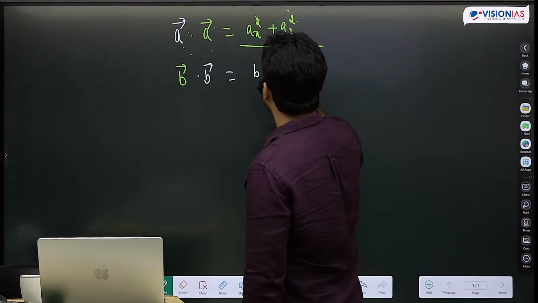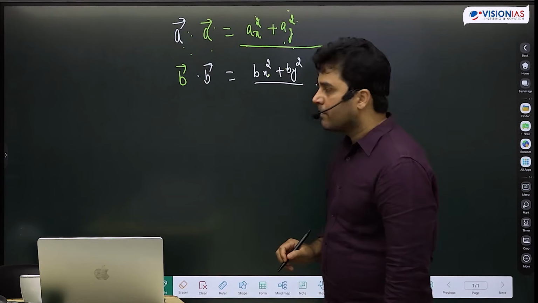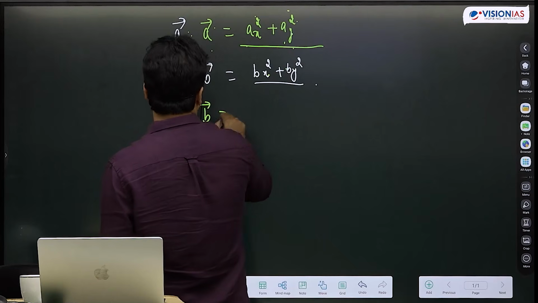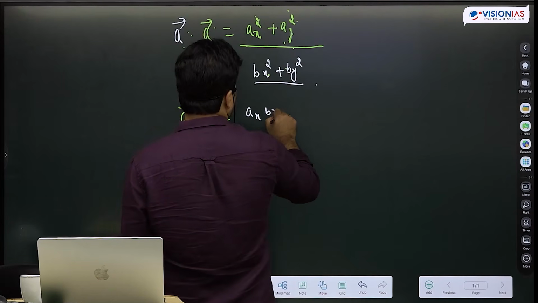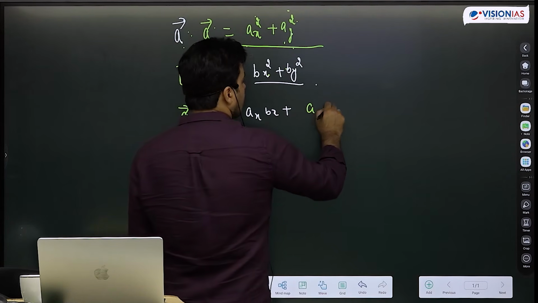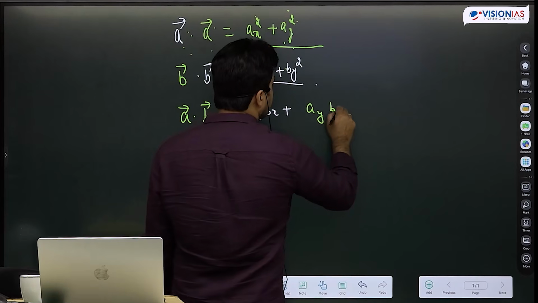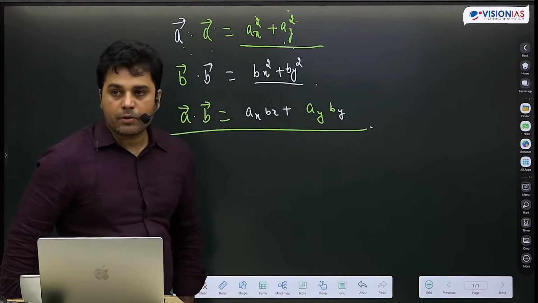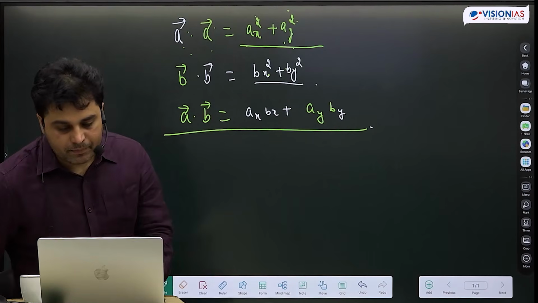this is also a scalar. But if I take this quantity, Ax Bx plus Ay By, turns out this will also follow your scalar law. Write it down.